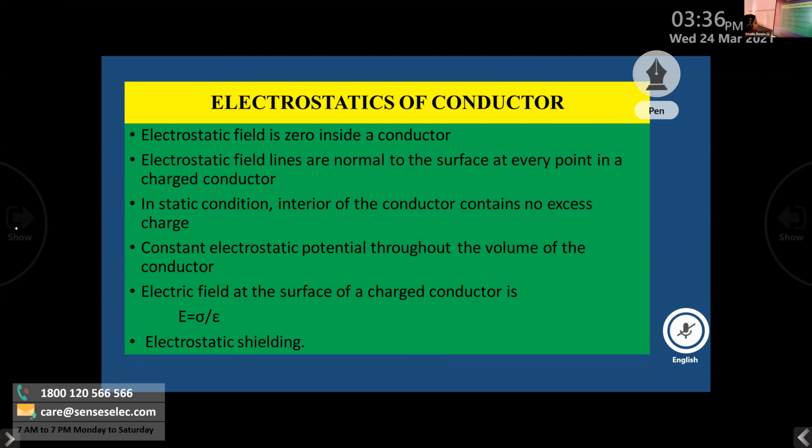So the first result of electrostatics of conductors: electrostatic field is zero inside a conductor. Okay, now we can prove this.